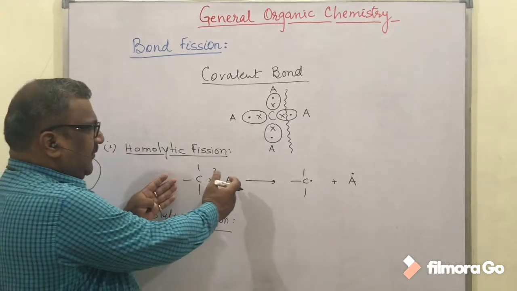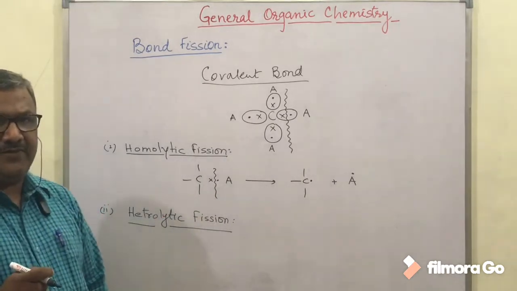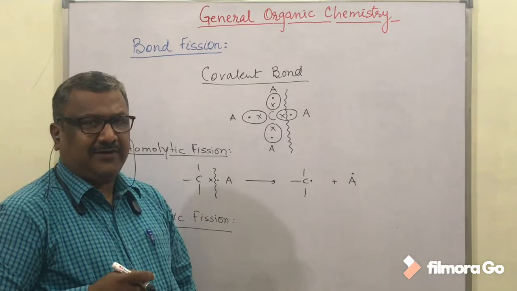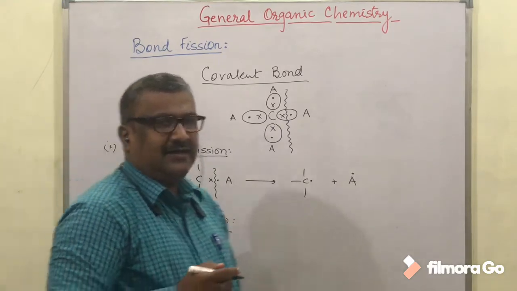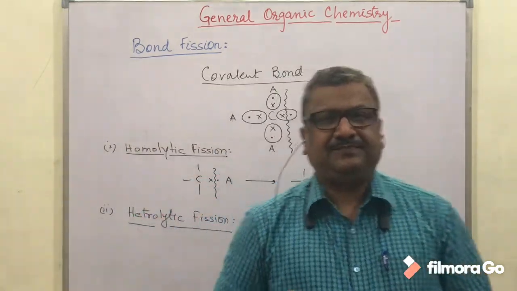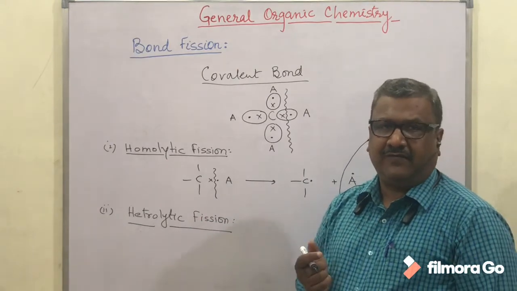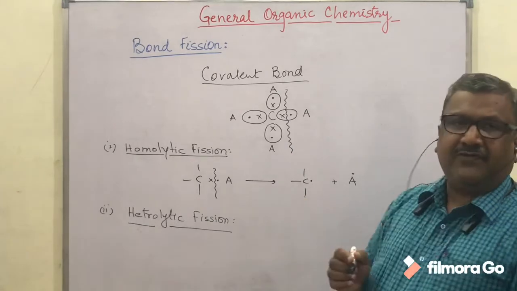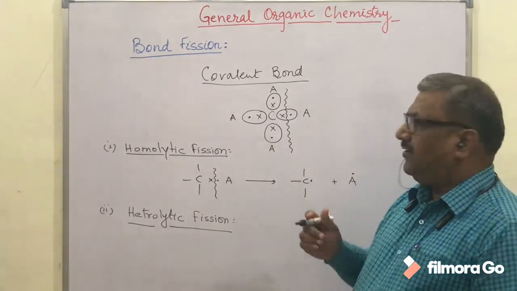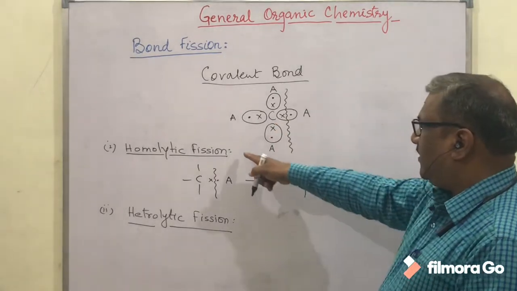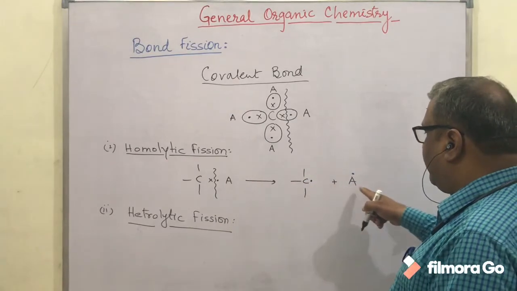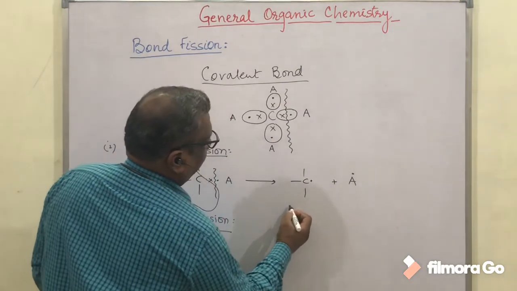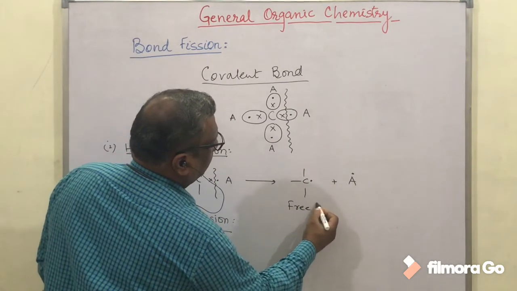So when the bonds are broken, they are separated from each other, and these separated parts are called reaction intermediates. These intermediates will make bonds, and we will get the products from there. Different types of reaction intermediates are formed due to bond fission. In the homolytic bond fission, the intermediates which are formed are called free radicals.